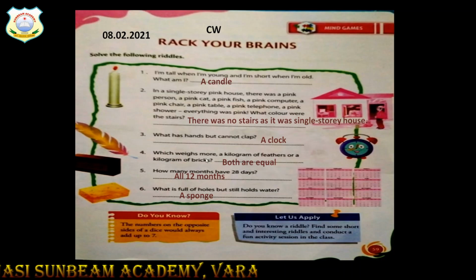Let's quickly revise all these riddles. Write down the date if you have not written. Write down the classwork. First, I am tall when I am young and I am short when I am old. What am I? A candle. In a single story pink house, everything is pink. What color were the stairs? If the house is single story, how can there be stairs there?